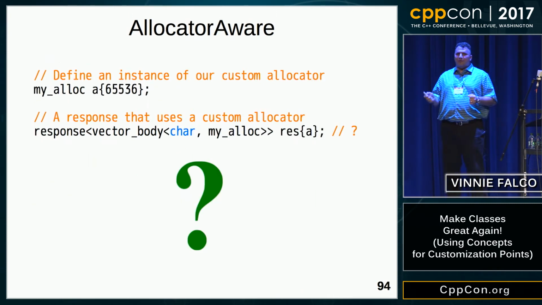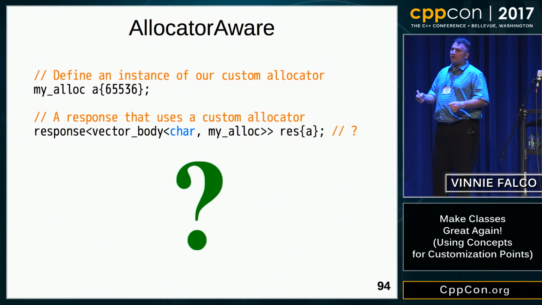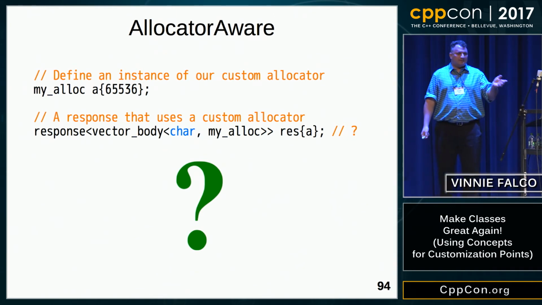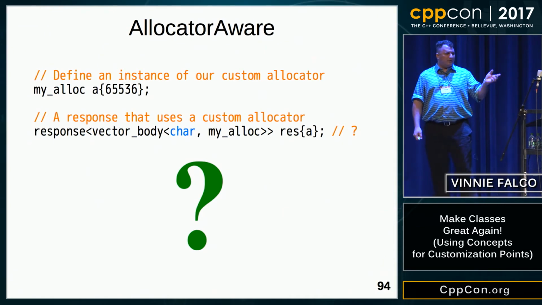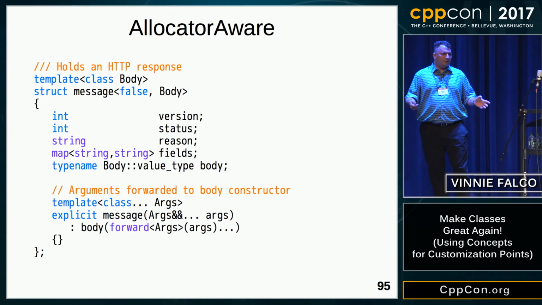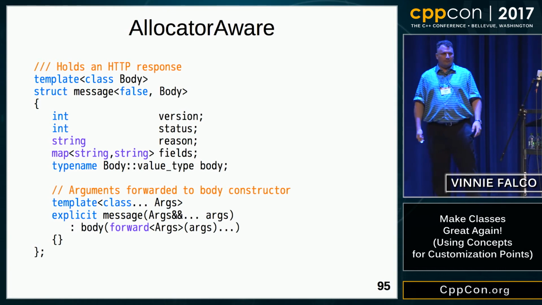However, we have a little problem. Let's say the user has an allocator called myAlloc, which is stateful. In other words, it requires parameters upon construction. It cannot be default constructed. Our message class doesn't have any constructors, so there's really no way for us, with the declarations that we have so far, to initialize that object. That's no problem. We just add a forwarding constructor. We use perfect forwarding. Any parameters passed to the constructor of the message will just be forwarded to the body container. Seems like a reasonable thing to do.